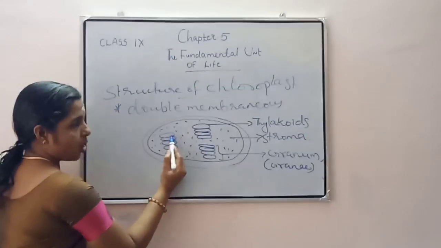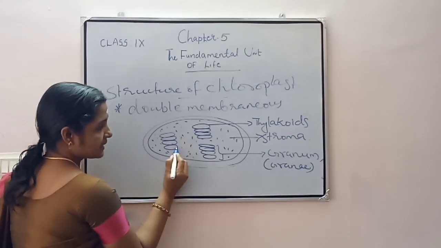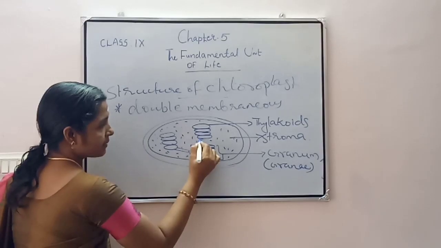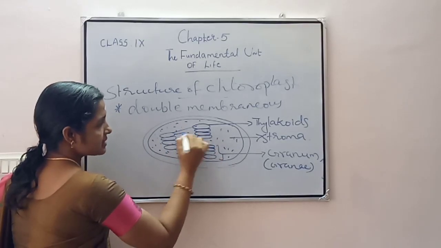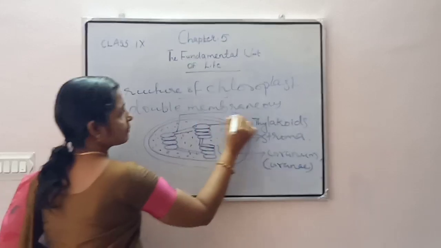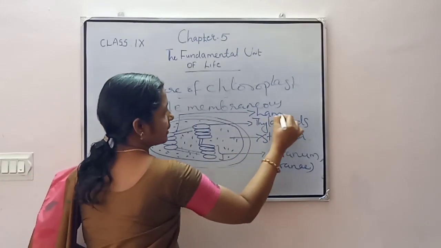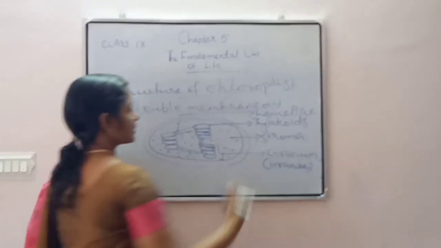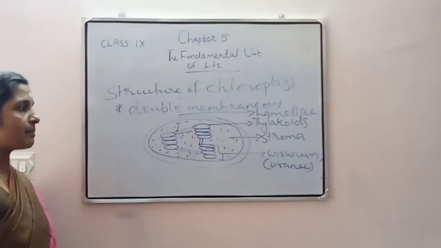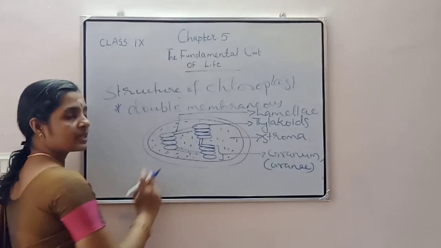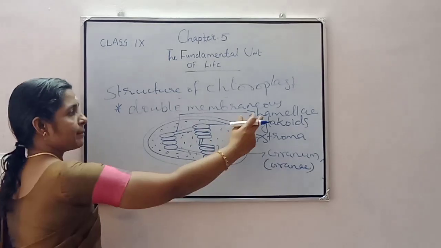And these stalks of thylakoids are connected with another membrane, known as the lamellae.